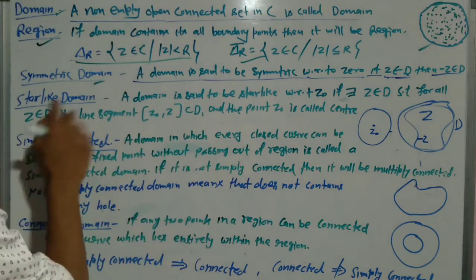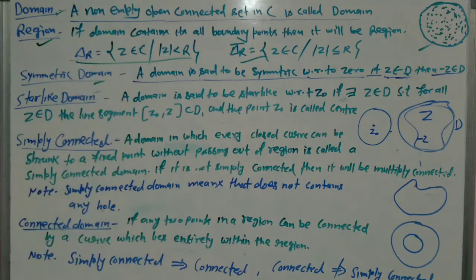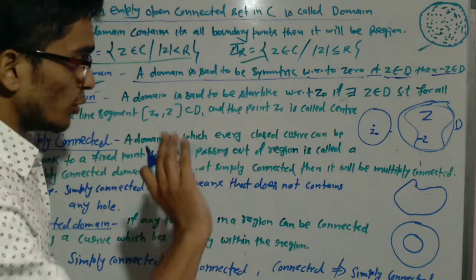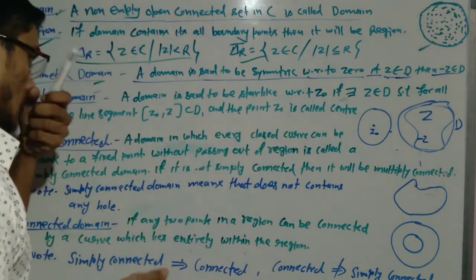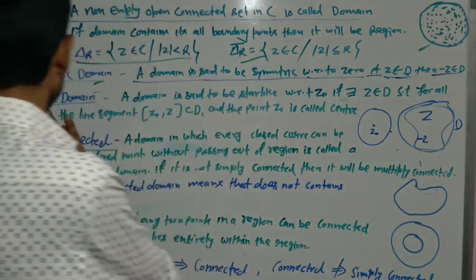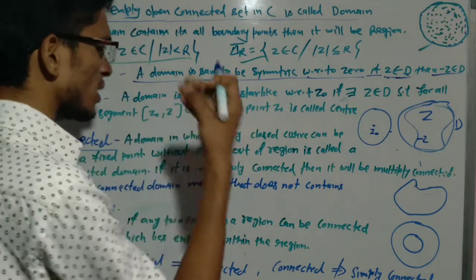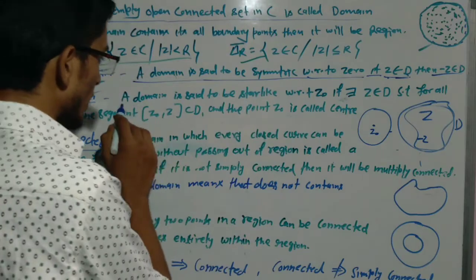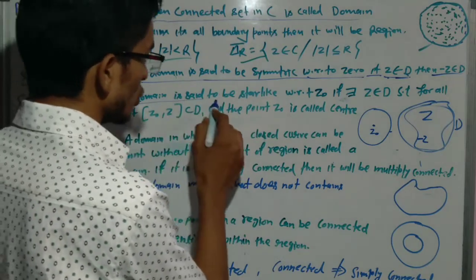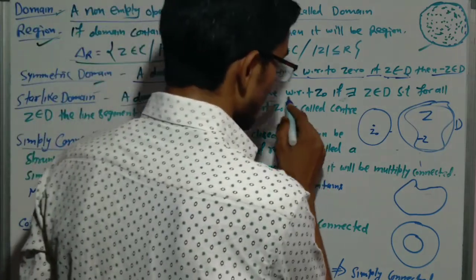So after it we will talk about star-like domain. So what is the star-like domain? A domain is said to be star-like with respect to z0. This is not a tough definition, you can understand it very easily. There is no doubt, there is no confusion. So a domain is said to be star-like with respect to z0.